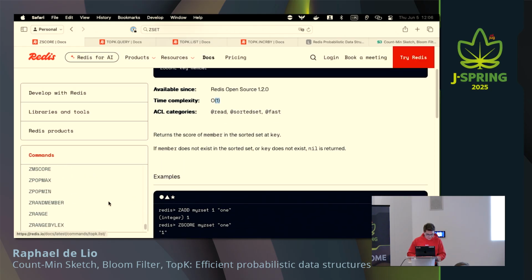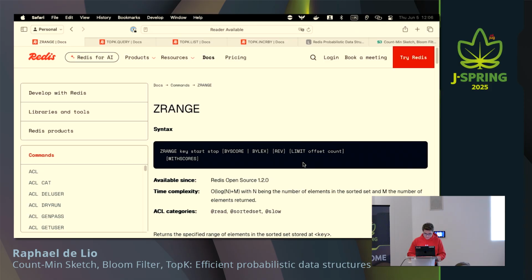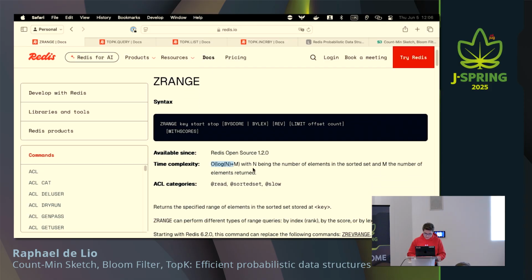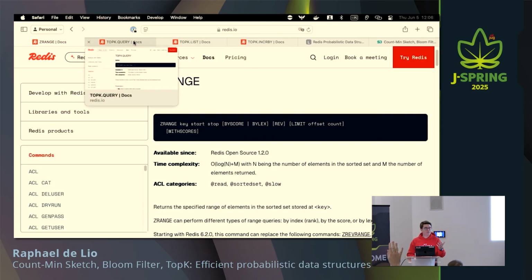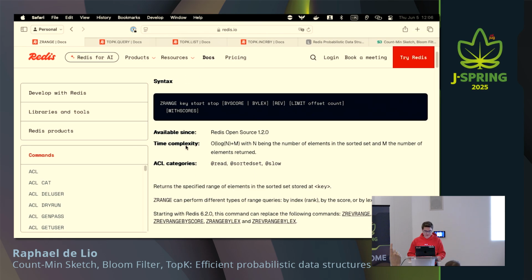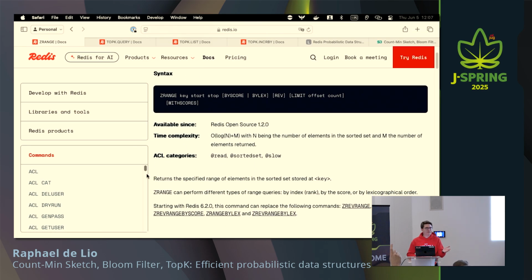But then you have ZRANGE, and that's what I do to get all of them. Yes, and that's O(log N + M), where M is the number of elements returned. So if you want to return all of them, or just 10, for example. So yes, it's more memory efficient, but it might not be more performant. Should be most of the time, depending on the data structures that you're using. But Redis is already optimized for performance and memory as well. So, okay.